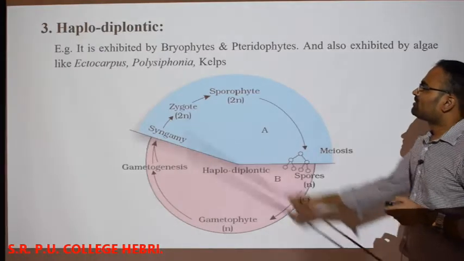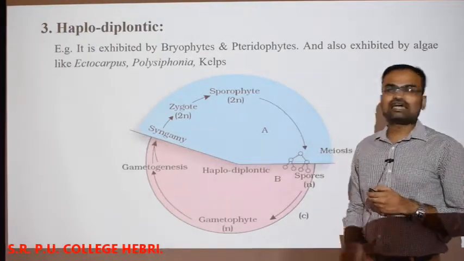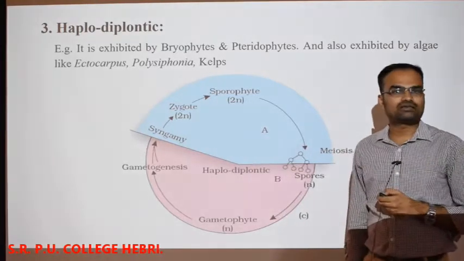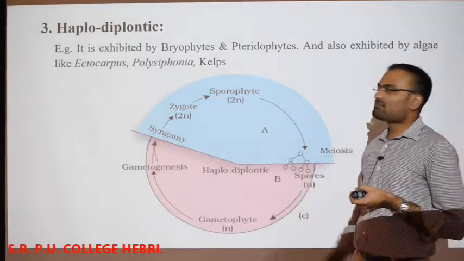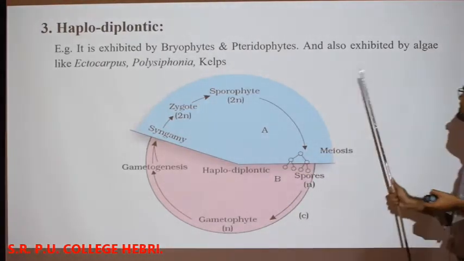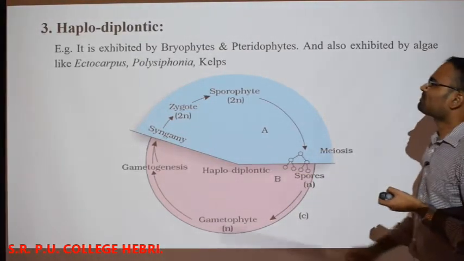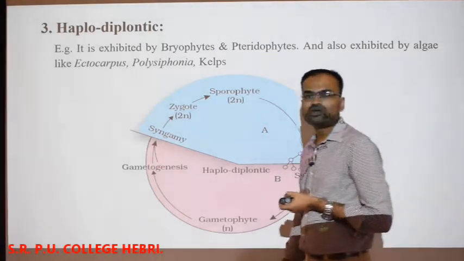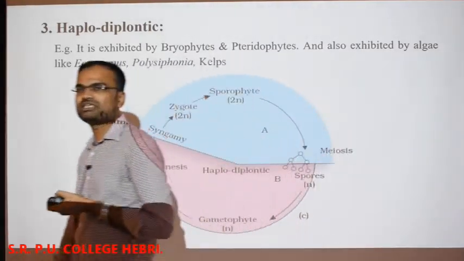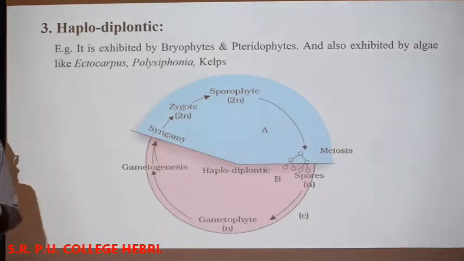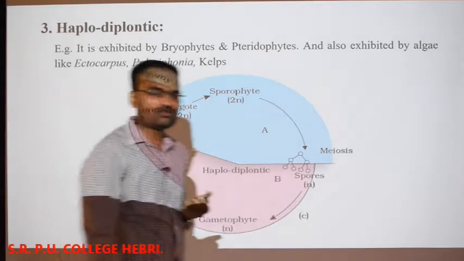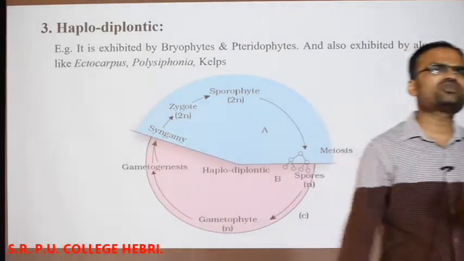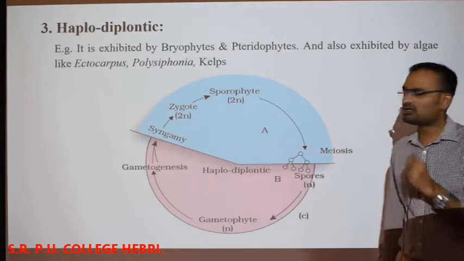Next one, the third type of cycle is haplodiplontic type of life cycle. Haplodiplontic. It is exhibited by bryophytes and pteridophytes and also exhibited by algae like Ectocarpus, Polysiphonia and kelps. So what is haplodiplontic type of life cycle? There are two conditions. One is regarding the bryophyte, another one is regarding the pteridophyte. First we'll talk about the bryophytes.